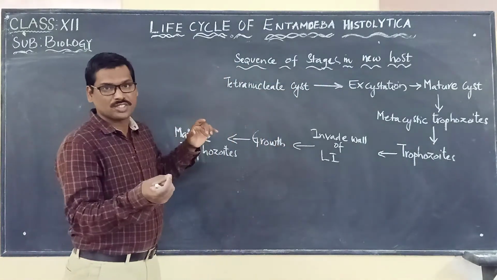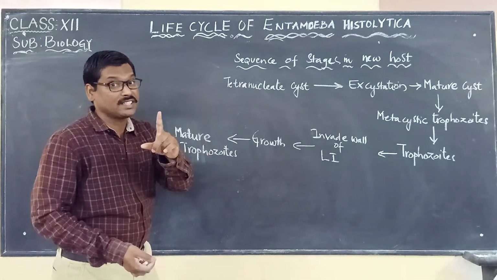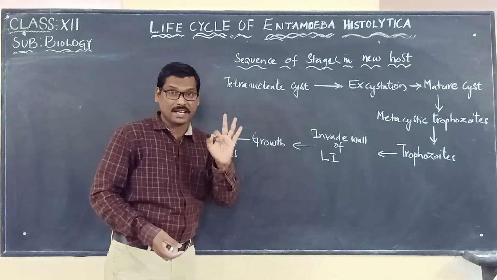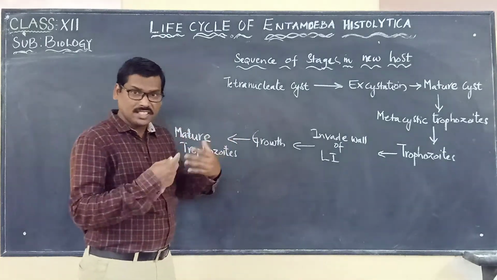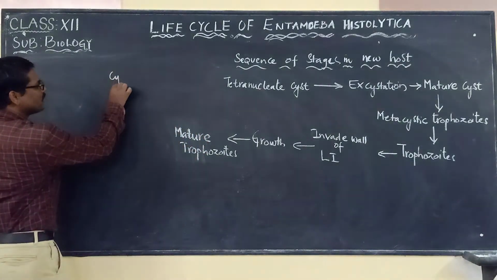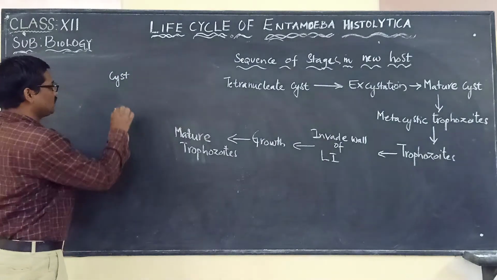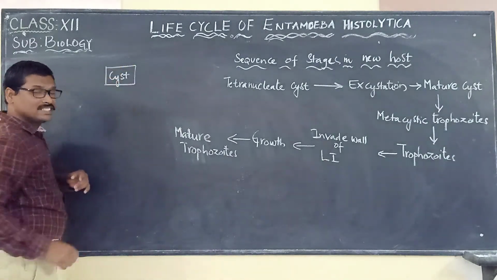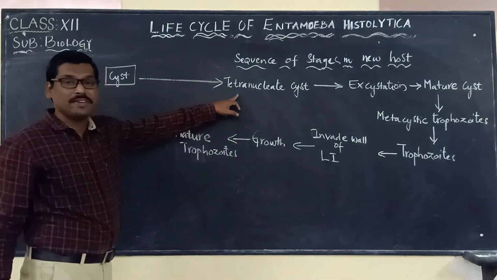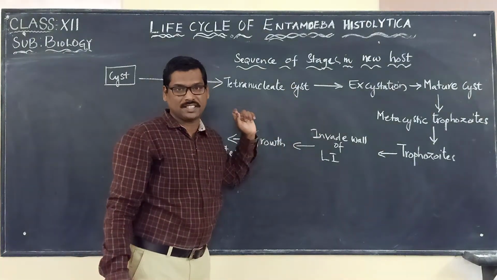So how does it enter the new host? We said that it is through contaminated food and water, by drinking contaminated water. So once it enters, what is entering? Please remember, the infective stage. What is the infective stage of Entamoeba histolytica? It is the cyst. This cyst has how many nuclei? 4 nuclei. That's why we call it the tetranucleate cyst.